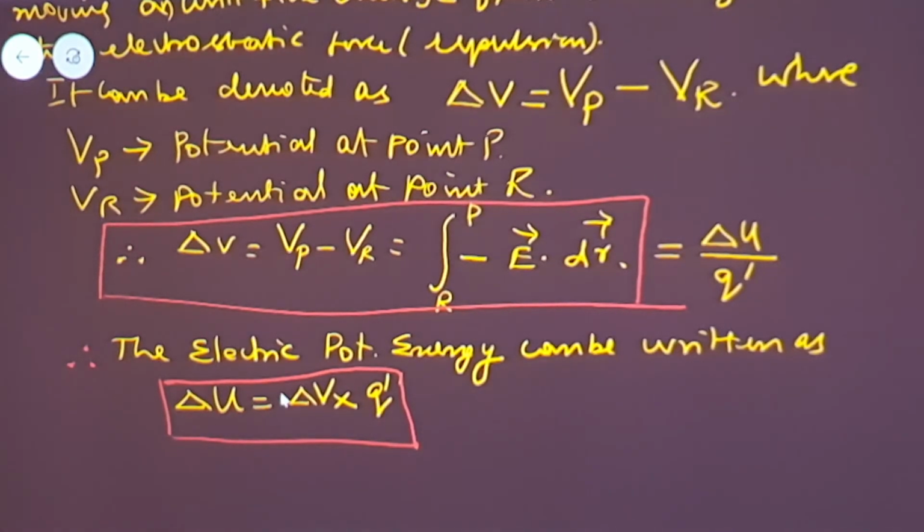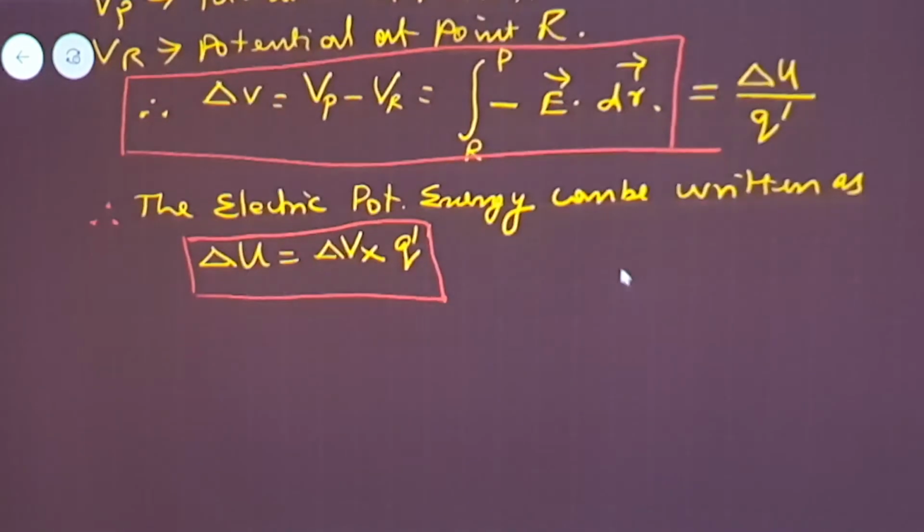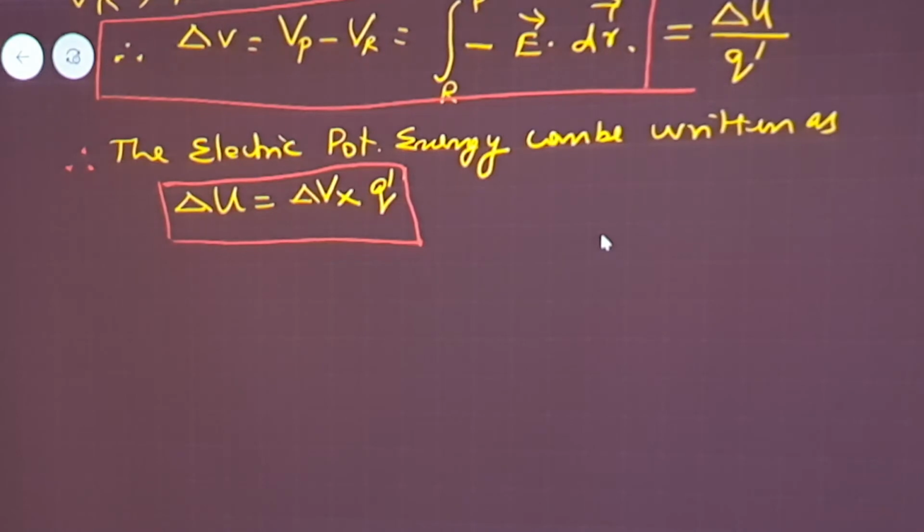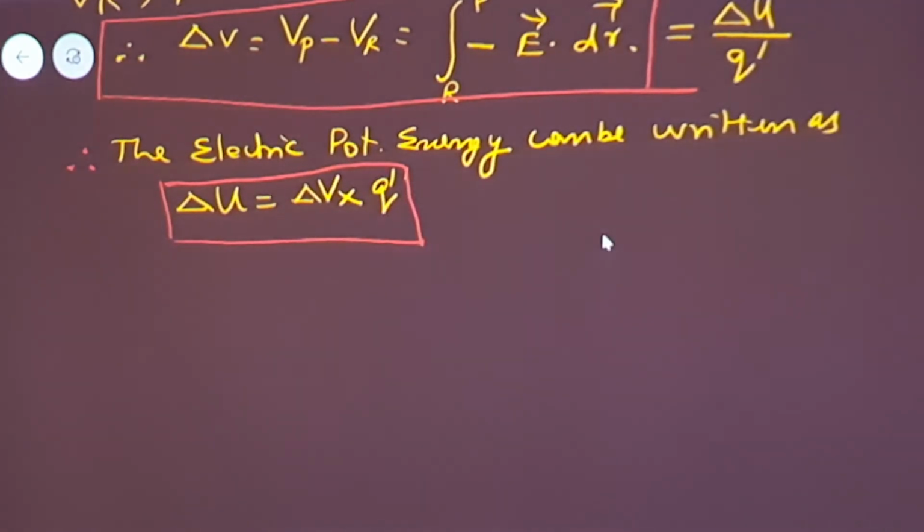From these two equations I can get the potential at the point P, or the potential at the point R. Now, what we have defined so far is the potential difference between two points, or the work done in moving a unit positive charge or a test charge from one point to another. But we have to define the potential at a point. I am writing how to define the potential at a point.